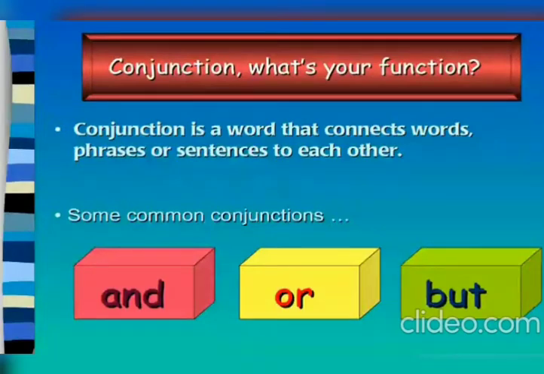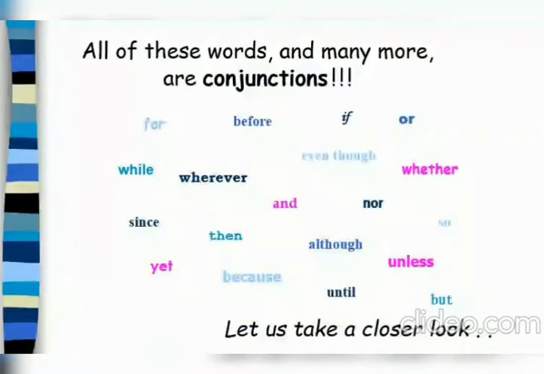So let's see. All of these words and many more are conjunctions: for, before, if, or, while, wherever, even though, whether, and, since, then, nor. All of these are conjunctions. Let us take a closer look.